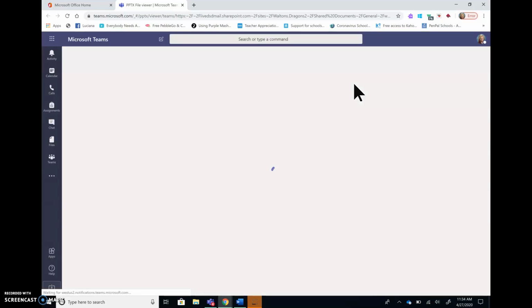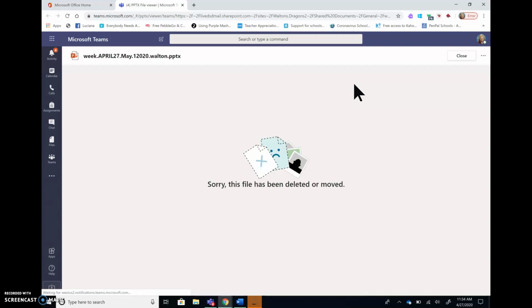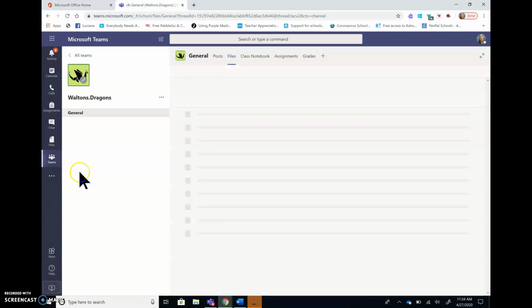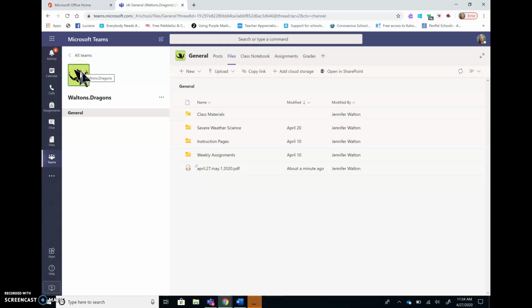When Teams appears, I want to make sure I have the correct team open. Looks like I do. I'm in Walton's Dragons. I see here that I am in Files.